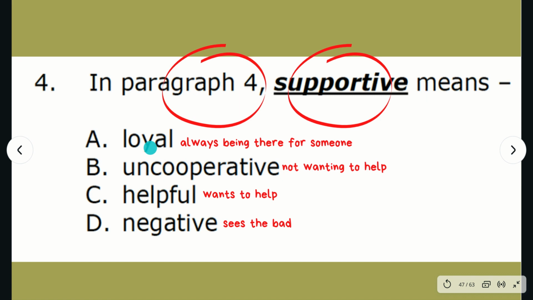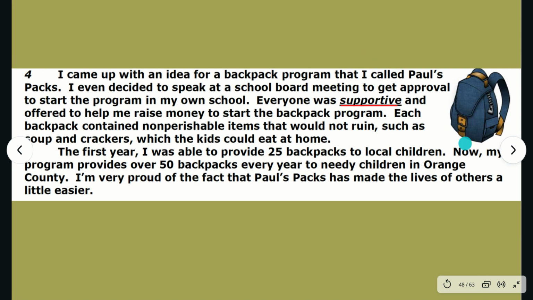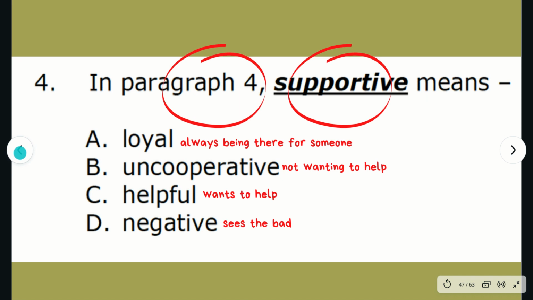Let's go ahead and plug in our words. A, loyal. And loyal means to always be there for someone. Everyone was loyal and offered to help me raise money to start the backpack program. That sounds like maybe a good answer choice. They're saying that they're always going to be there for them. We can keep that as an option unless we find a better definition.